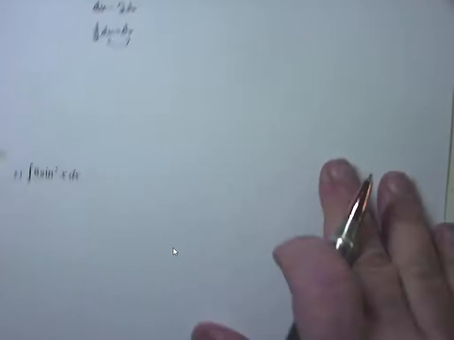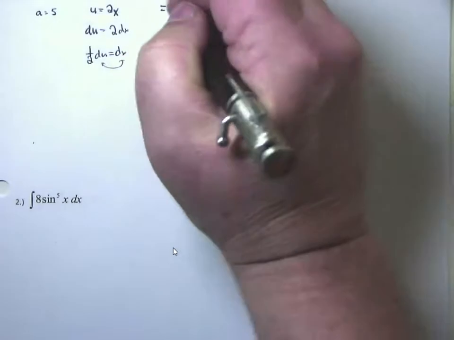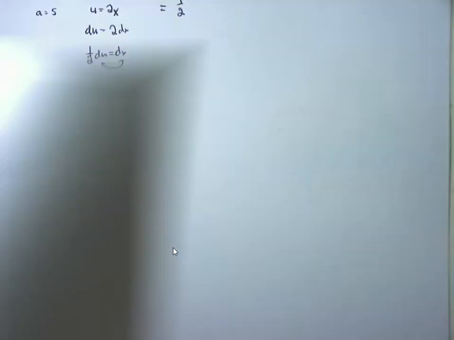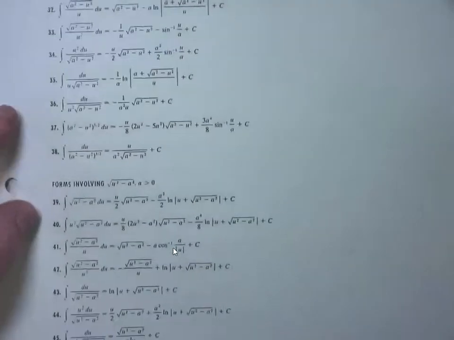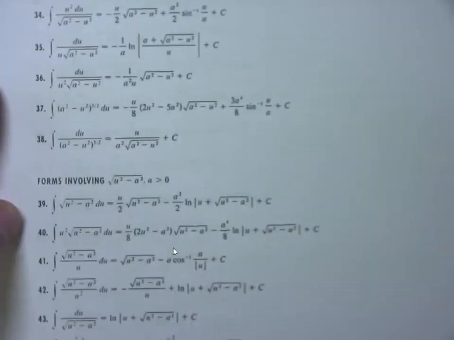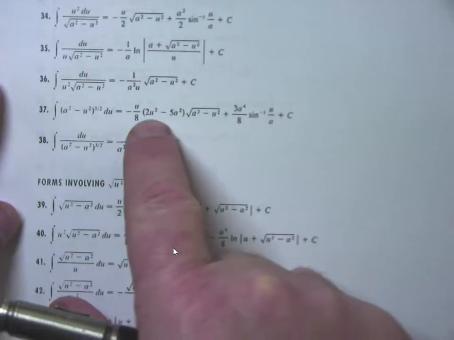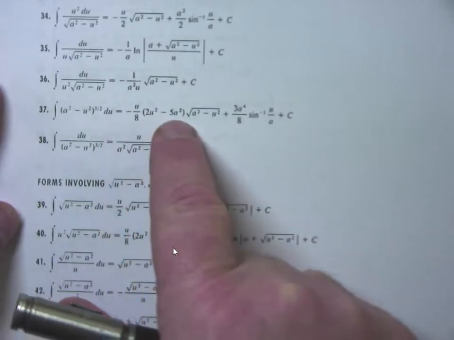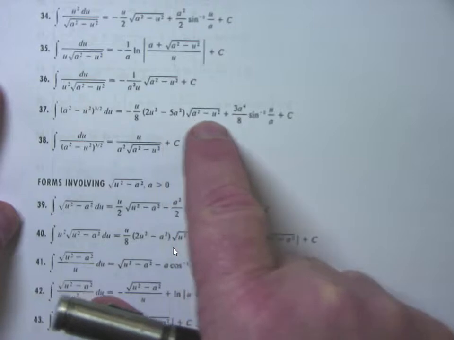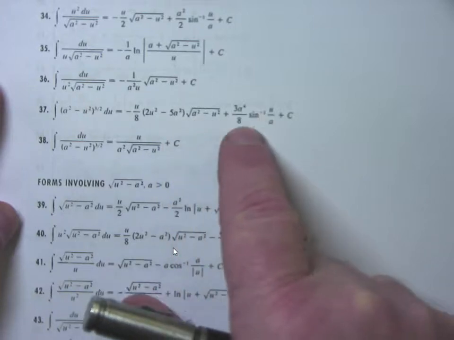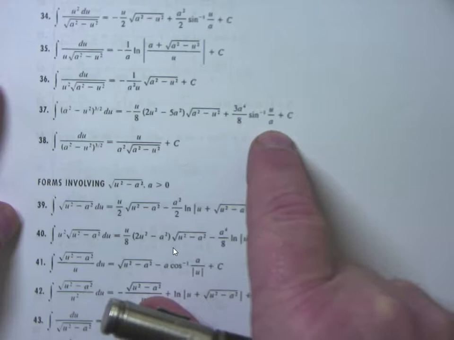So formula number 37, so this is going to be equal to 1/2, and here it comes. Let's take a look at formula number 37, and I'm going to blow it up a little bit for you guys in the back. It's quite a large one. It says negative u over a times parentheses 2u squared minus 5a squared times square root of a squared minus u squared plus 3a to the 4th over 8 sine inverse of u over a plus c.